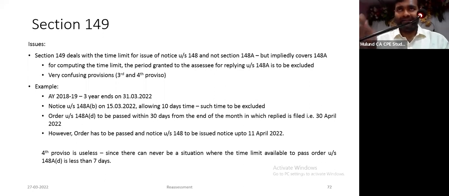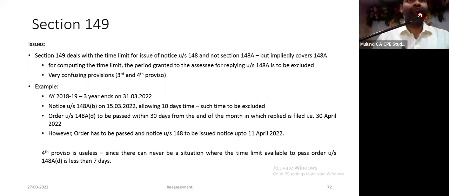He has to pass an order under 148A(d) within 30 days from the end of the month in which reply is filed, that is 30th April 22. But he has to issue notice if he wants to issue within 3 years by 1st of April. So उसको order भी pass करना है और notice भी issue करना है. Therefore, they have excluded this time period of 10 days. Now, if he issues notice under 148 up to 10th of April or 11th of April, it's a valid notice.